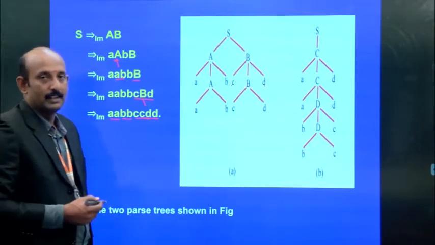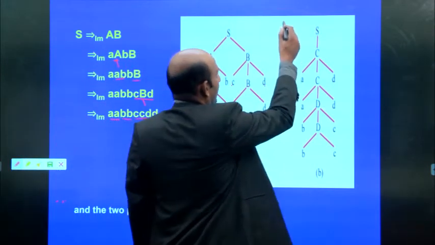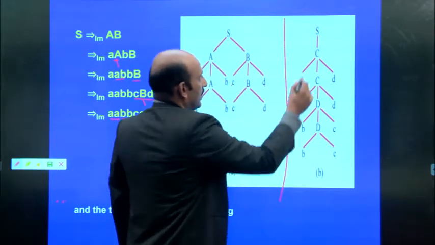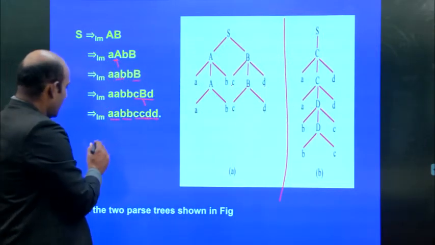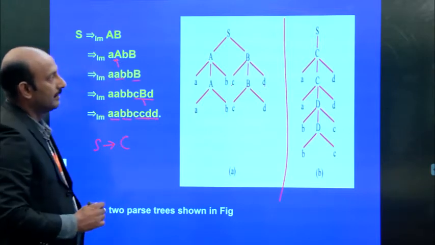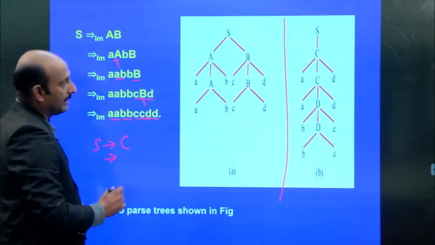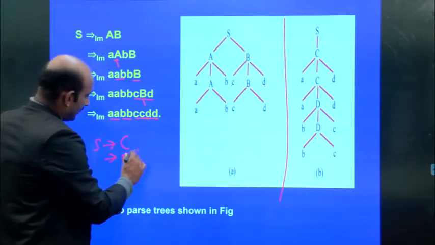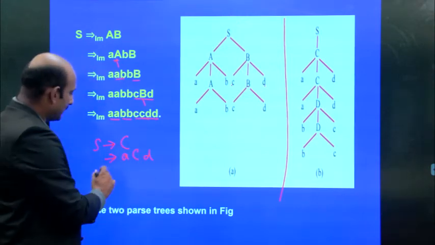Instead of these productions, we may choose the alternative productions, where S implies C, where C implies A, C, D. Now we are going to replace that.